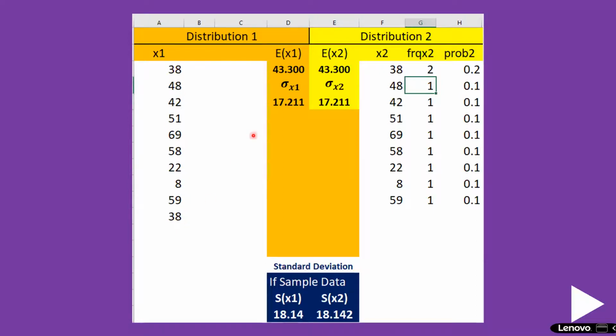For this data, the left hand side gives the mean and the standard deviation. For the right hand side form of data, if you have frequencies, you can fill it up only with a smaller number of rows. Otherwise, you will have to fill in so many rows. Up to 1000 rows you can fill in here and you will get the result instantly. I will take you to the Excel sheet and teach you how you are getting it.